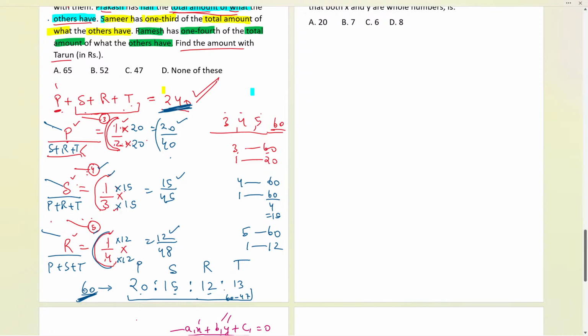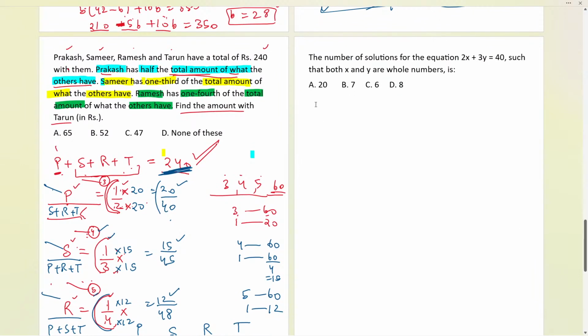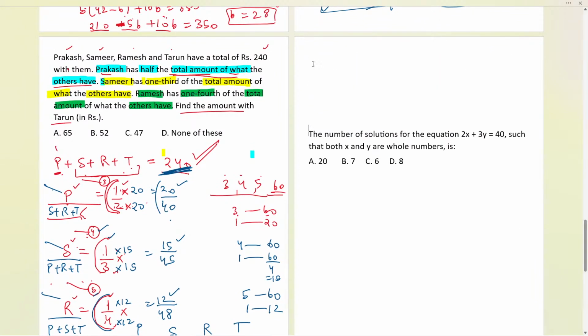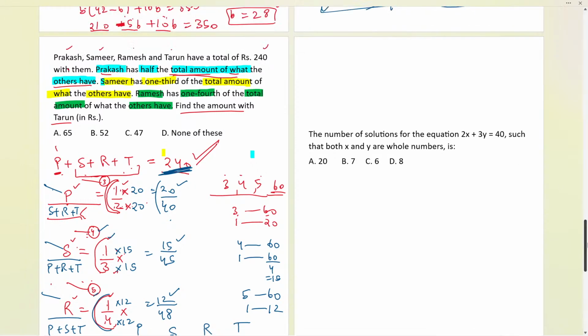Okay, so let us move ahead a little bit. I'm just explaining now, that's why you might be taking some time. Otherwise, when you do it in one go, you'll be able to solve it in very less time. So just try to understand what I'm telling you.